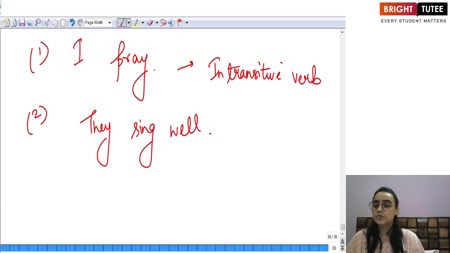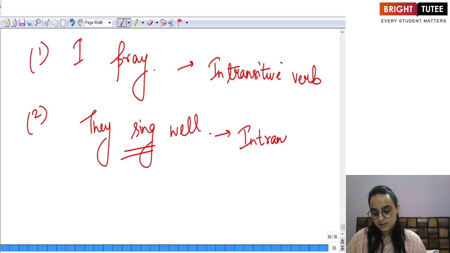Do I have an object in this sentence? No. My verb is sing, which does not have an object next to it. But the sentence is making absolute sense. So what is this? This sing is an intransitive verb.